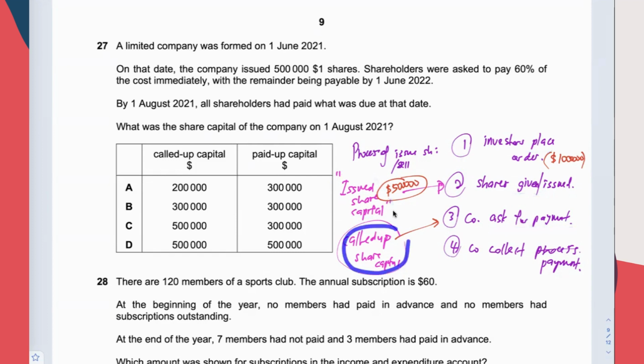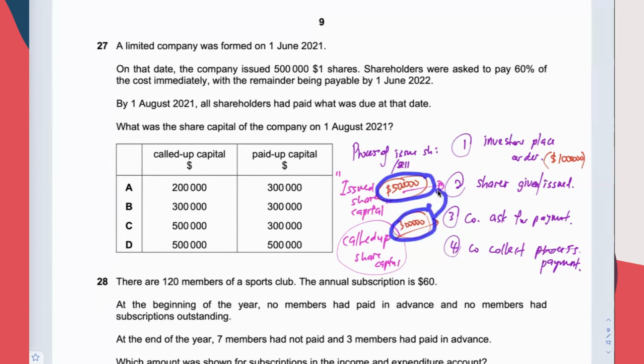So let's say call up share capital is 300,000. It means that among all the shares that have been given to the investor, out of this total, 300,000 worth of it has been requested for payment. The company has requested payment from the investor for this portion of issue share capital.